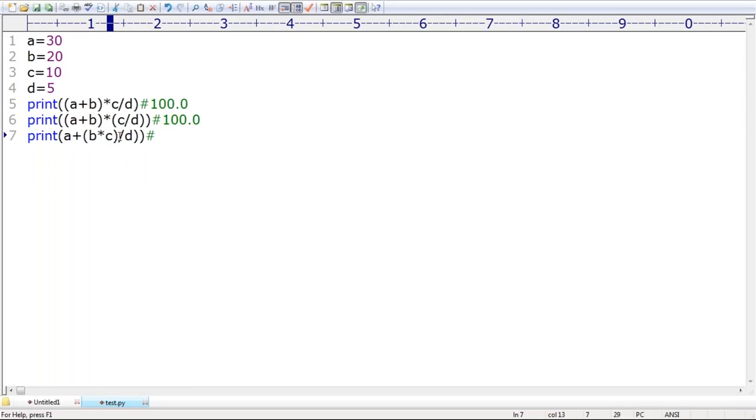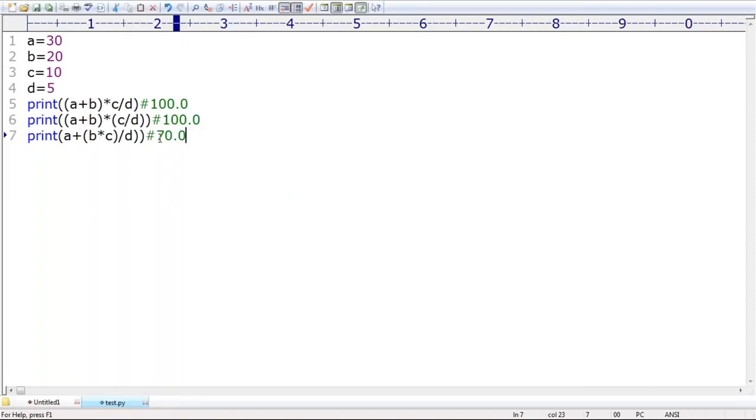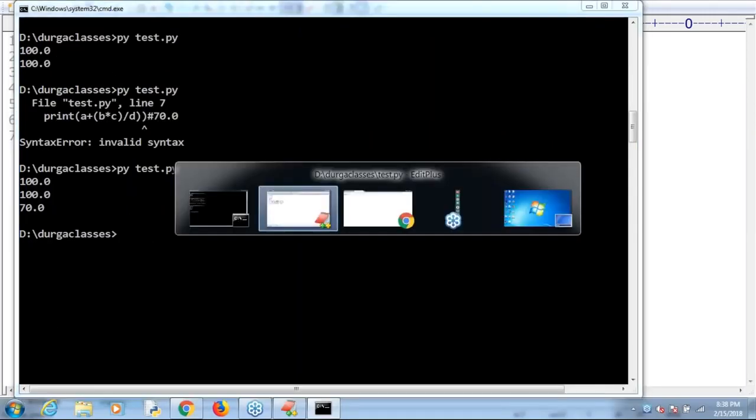And then division will get more priority. 200 by 5, then automatically 40.0. 40.0 plus A, what is the answer? 70.0, right? Not 70, by default we have to get 70.0. Remember that. Am I making any mistake? Okay, 70.0 we require to get. Clear, right? So this is what you people should be aware of.